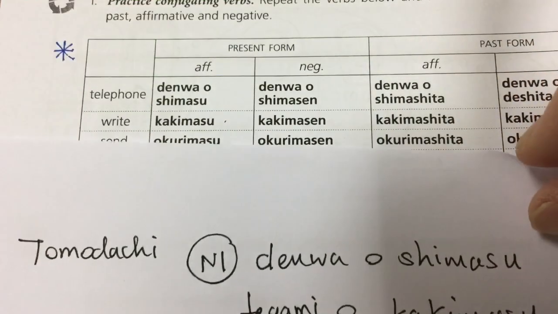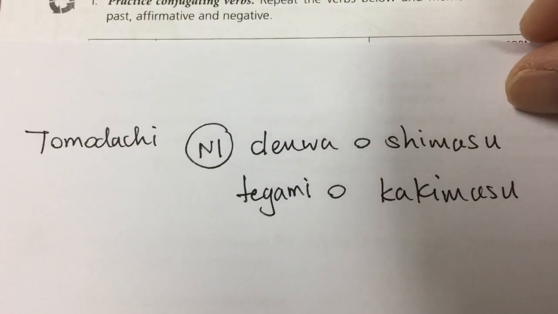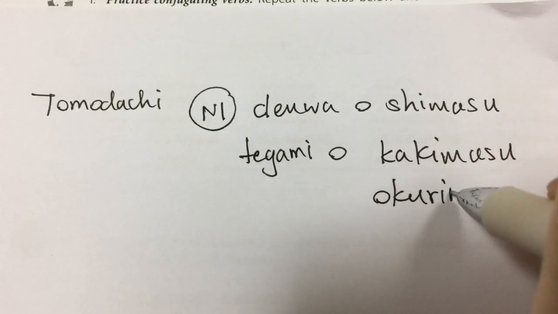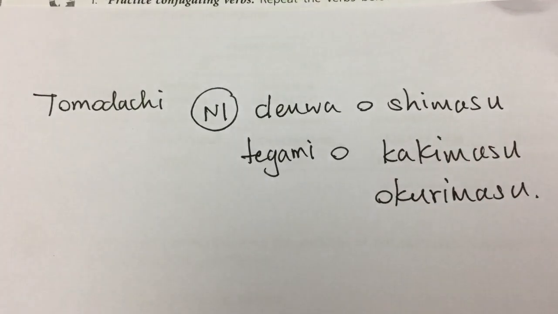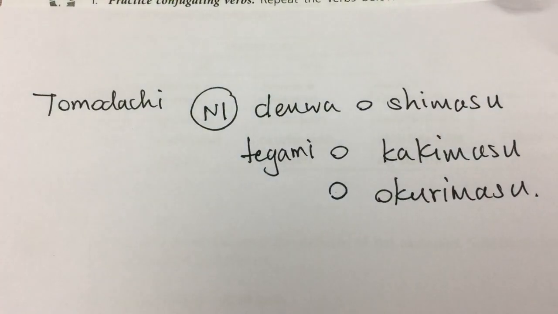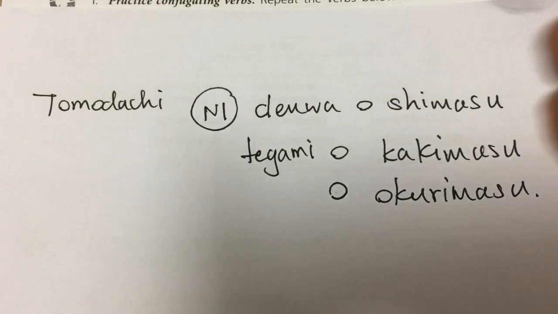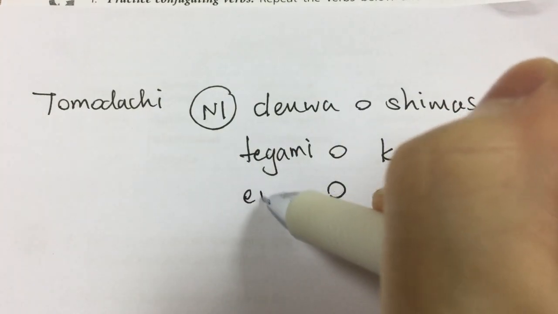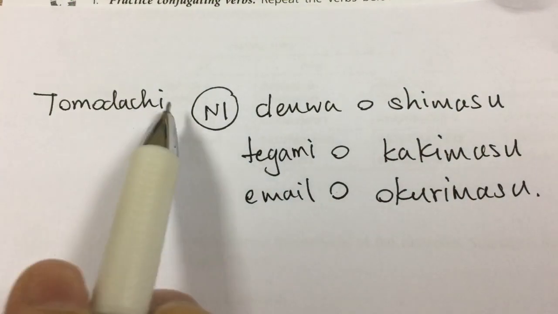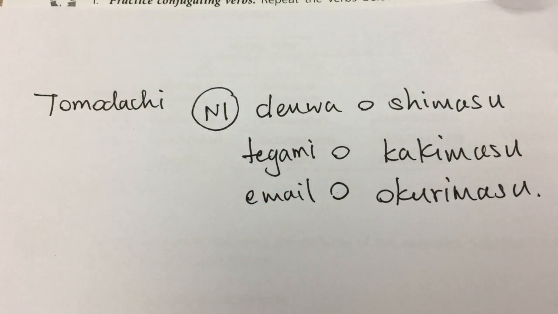Okay. Next one, okurimasu. Okurimasu means to send. You send something to somebody. For example, you send an email to somebody. 友達に email を送ります. You send an email to somebody.